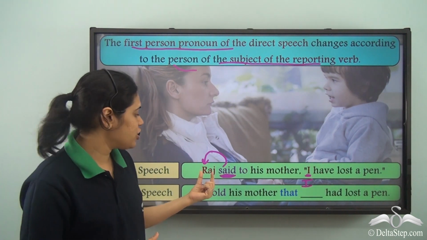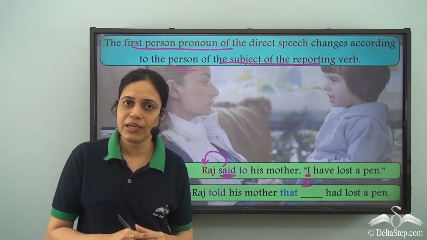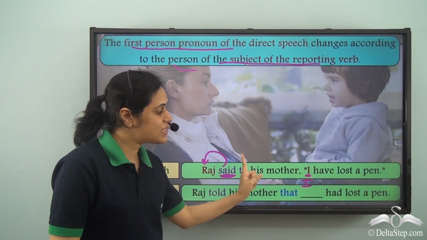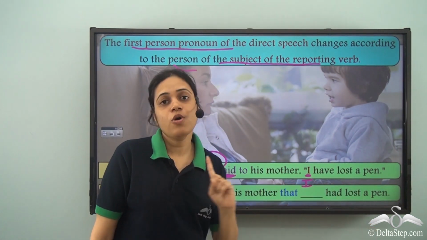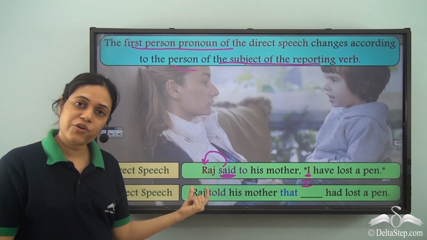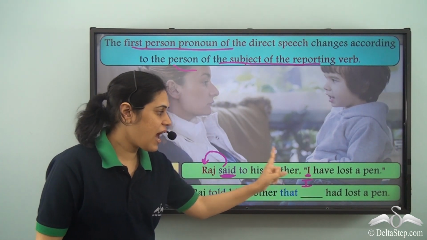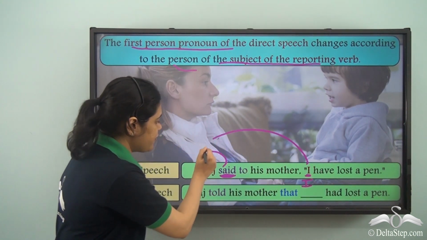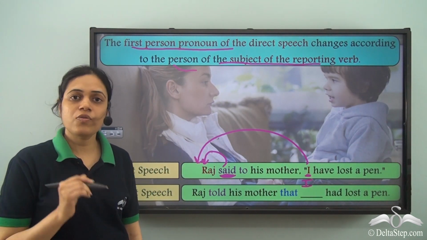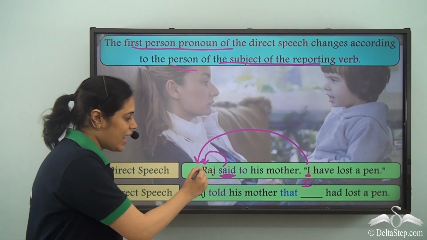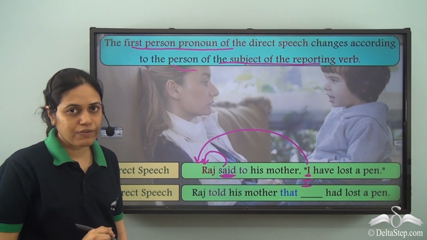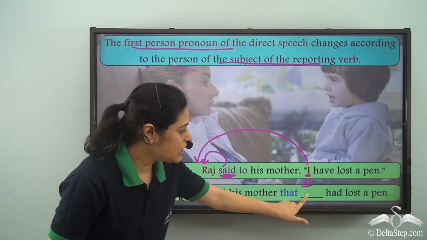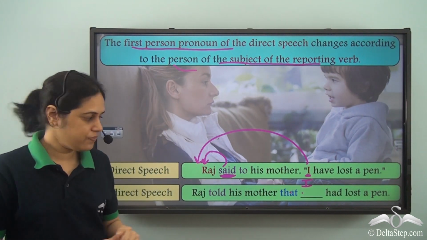No, it is actually Raj who has lost a pen, because Raj said to his mother, "I have lost a pen." Who is the speaker? Raj. So this I refers to Raj, who is the speaker, and Raj is the subject of said, which is the reporting verb. So I need to have Raj here.